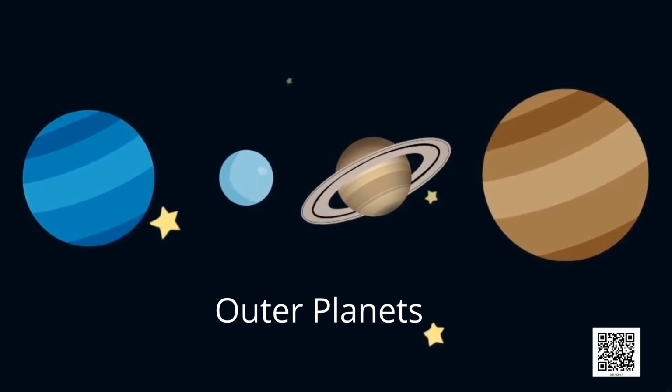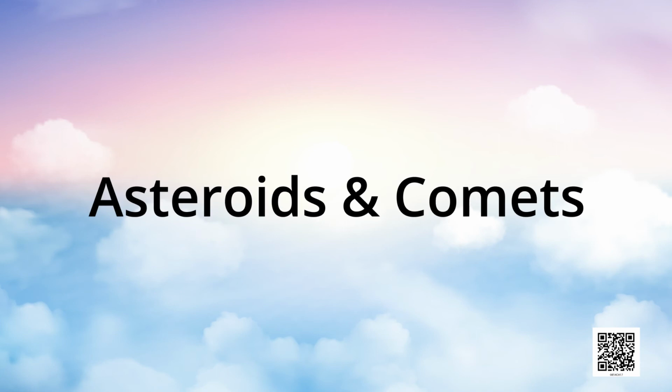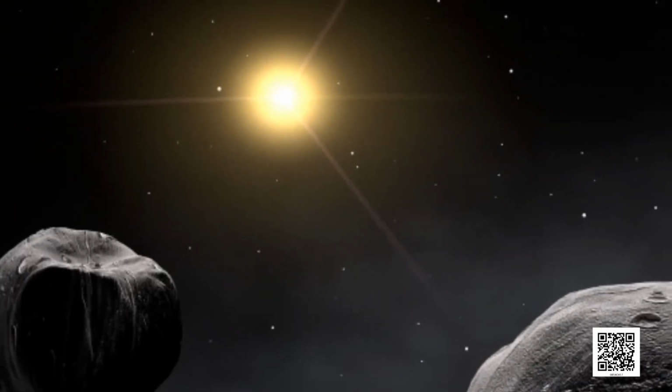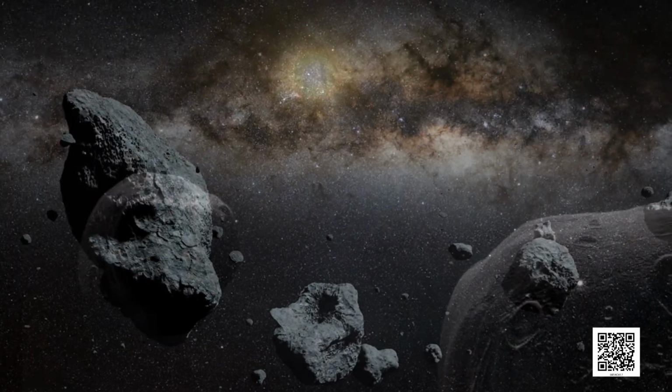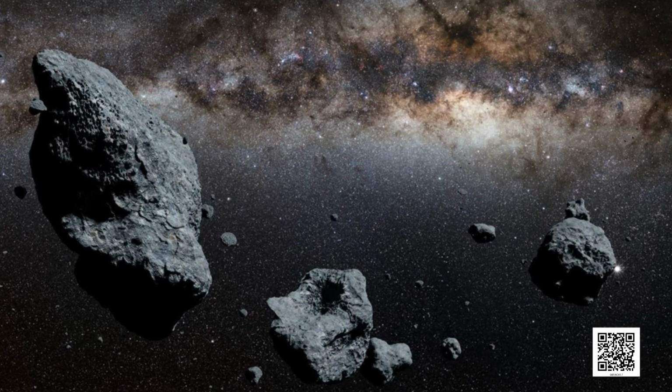They have a ring system around them. The outer planets have a large number of moons. Children, there are some other bodies which revolve around the sun. They are also members of the solar system. Let us study about them.